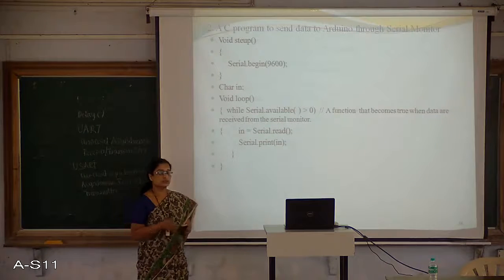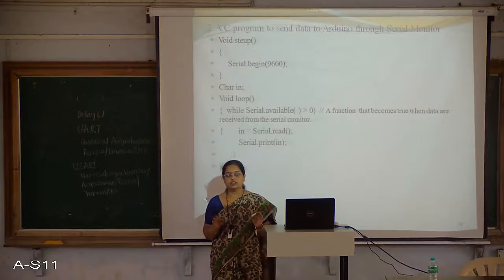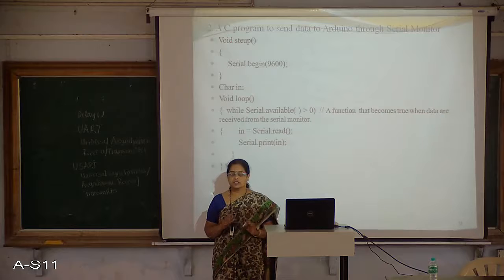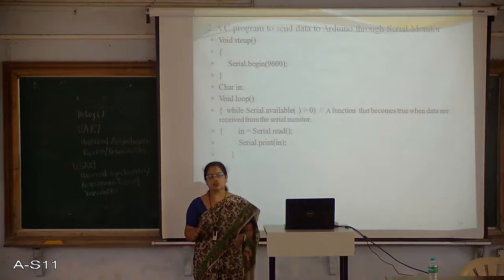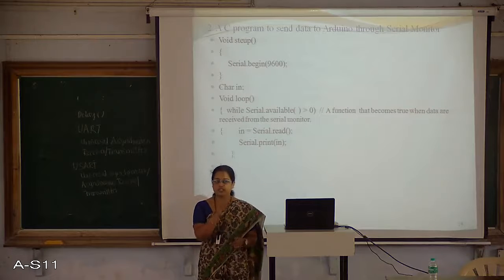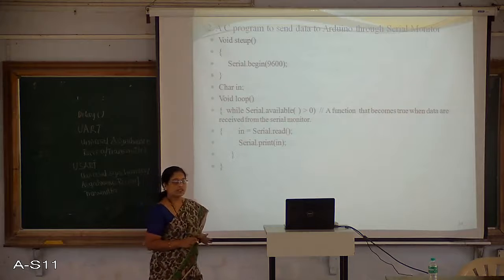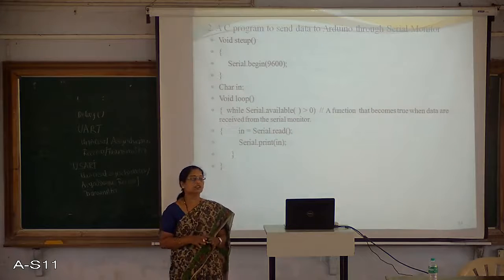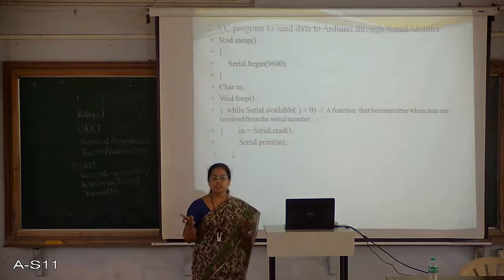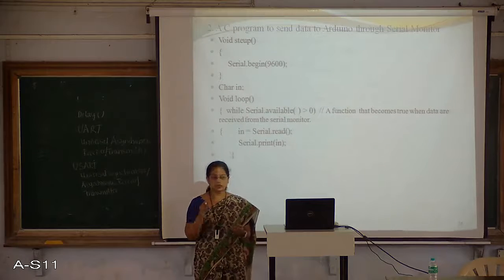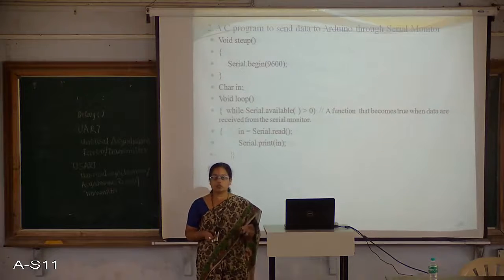So what is the use of the available function? I told you that the data that you want to send to the microcontroller should be entered using the serial monitor. So you are typing some messages, alphabets as a message. Then these characters, whatever you have entered, will be stored in a variable called in. If the data is available, then only that should be stored in in. Otherwise, if you do not hit any keys from the keyboard, then how will the data be sent, or how will it be stored in the in variable?